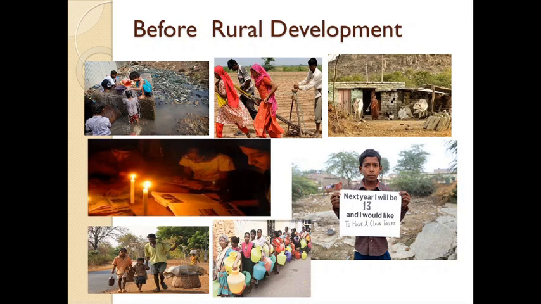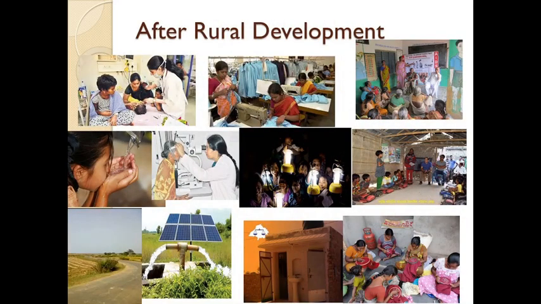What can you observe in the slide? Yes, very good. It shows village lifestyle before rural development. There were no proper drainage facilities. Garbage was thrown in open flowing water. There was no proper electricity, due to which the children had to complete their education in candle light. There were no modern machineries for irrigation. The child is requesting for a toilet as they have to go in open space. There is no safe drinking water. So this entire thing shows how tough a life the village people were living.